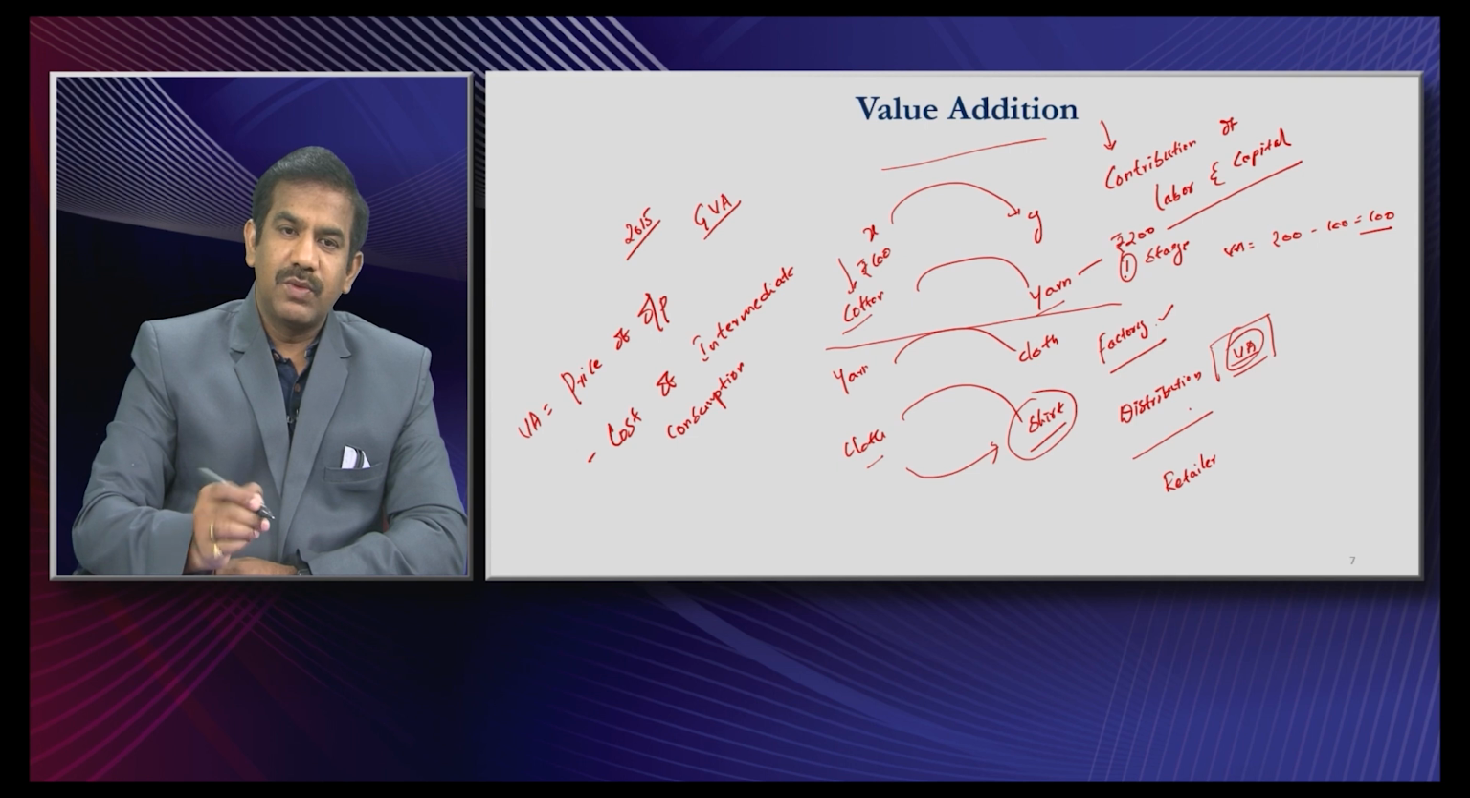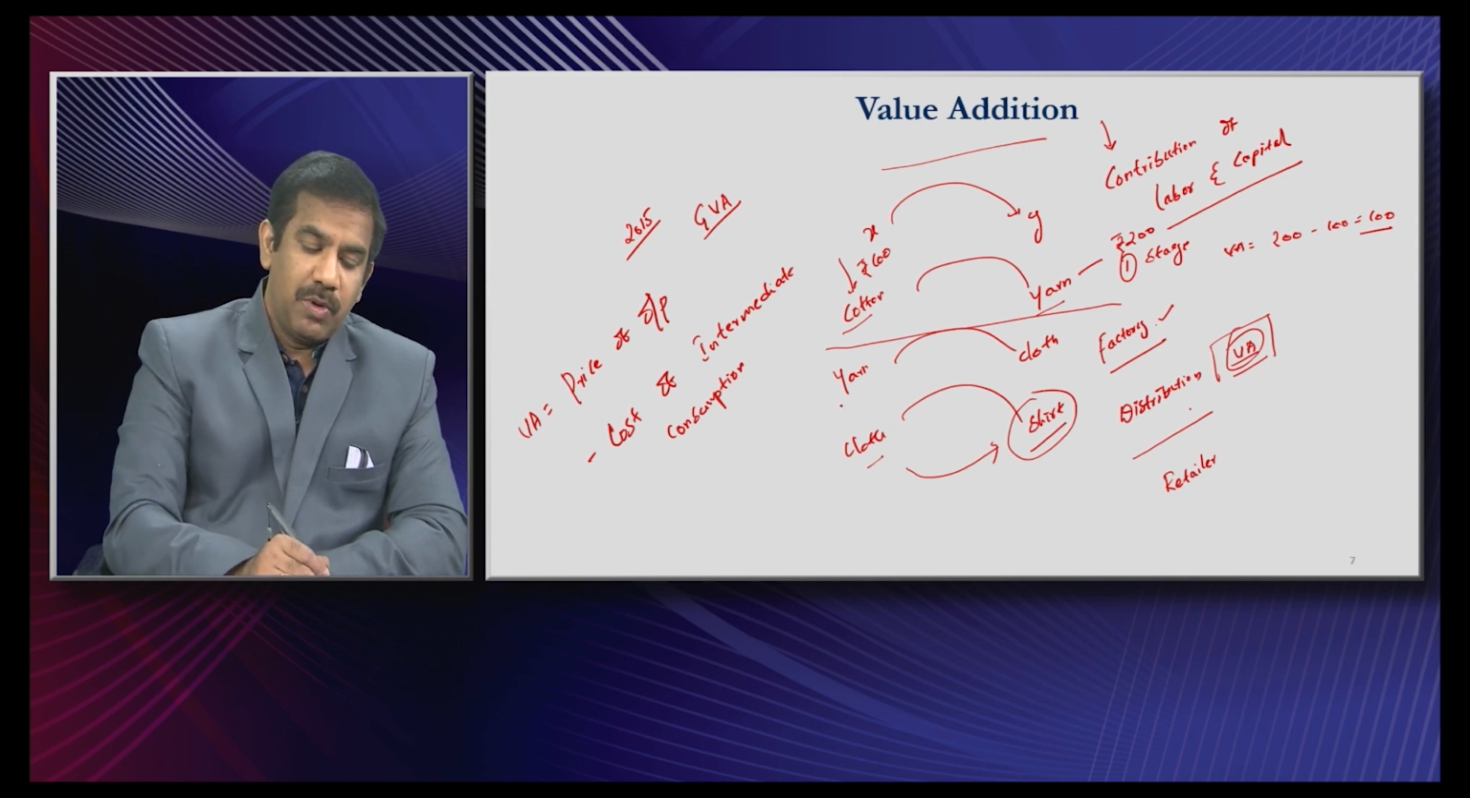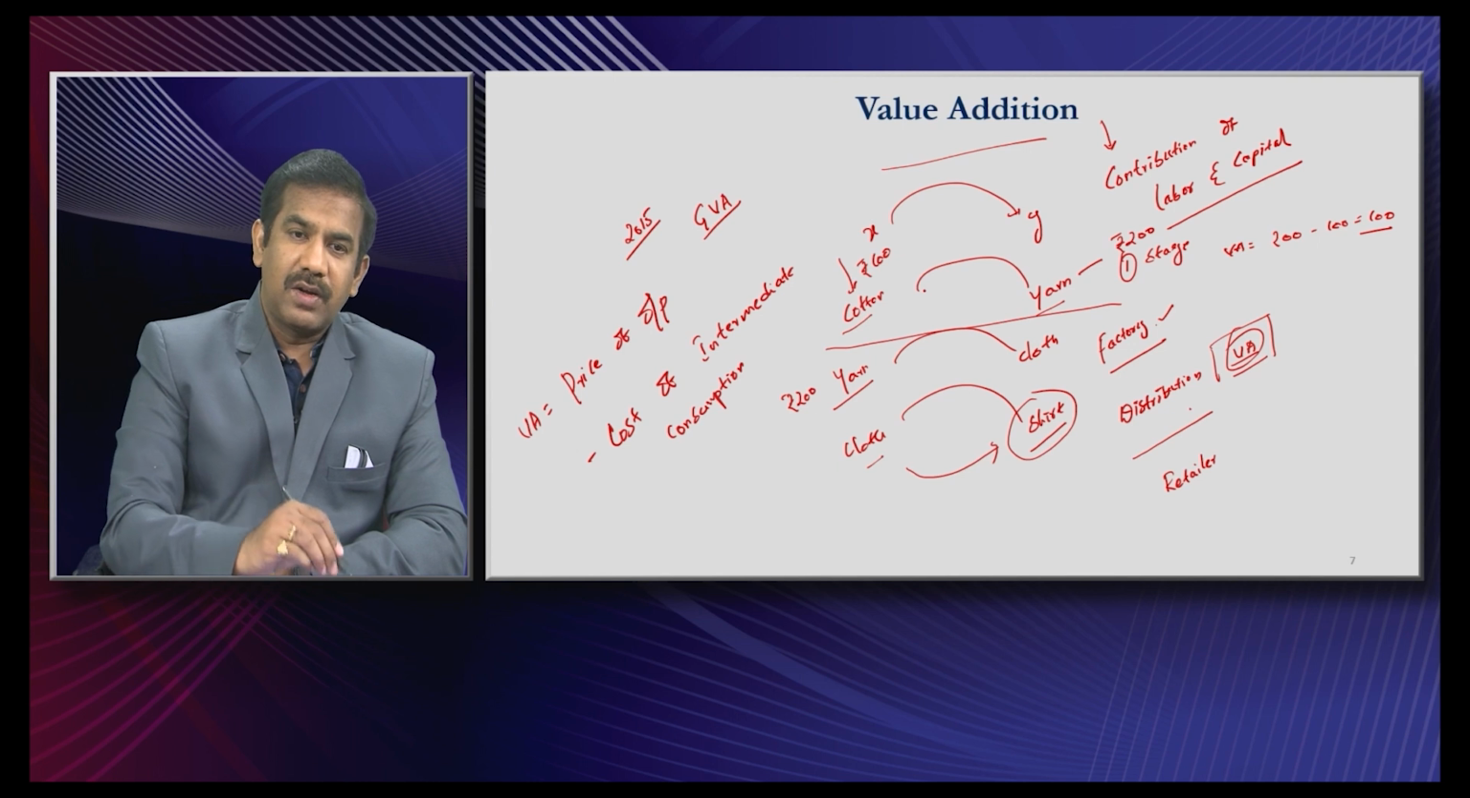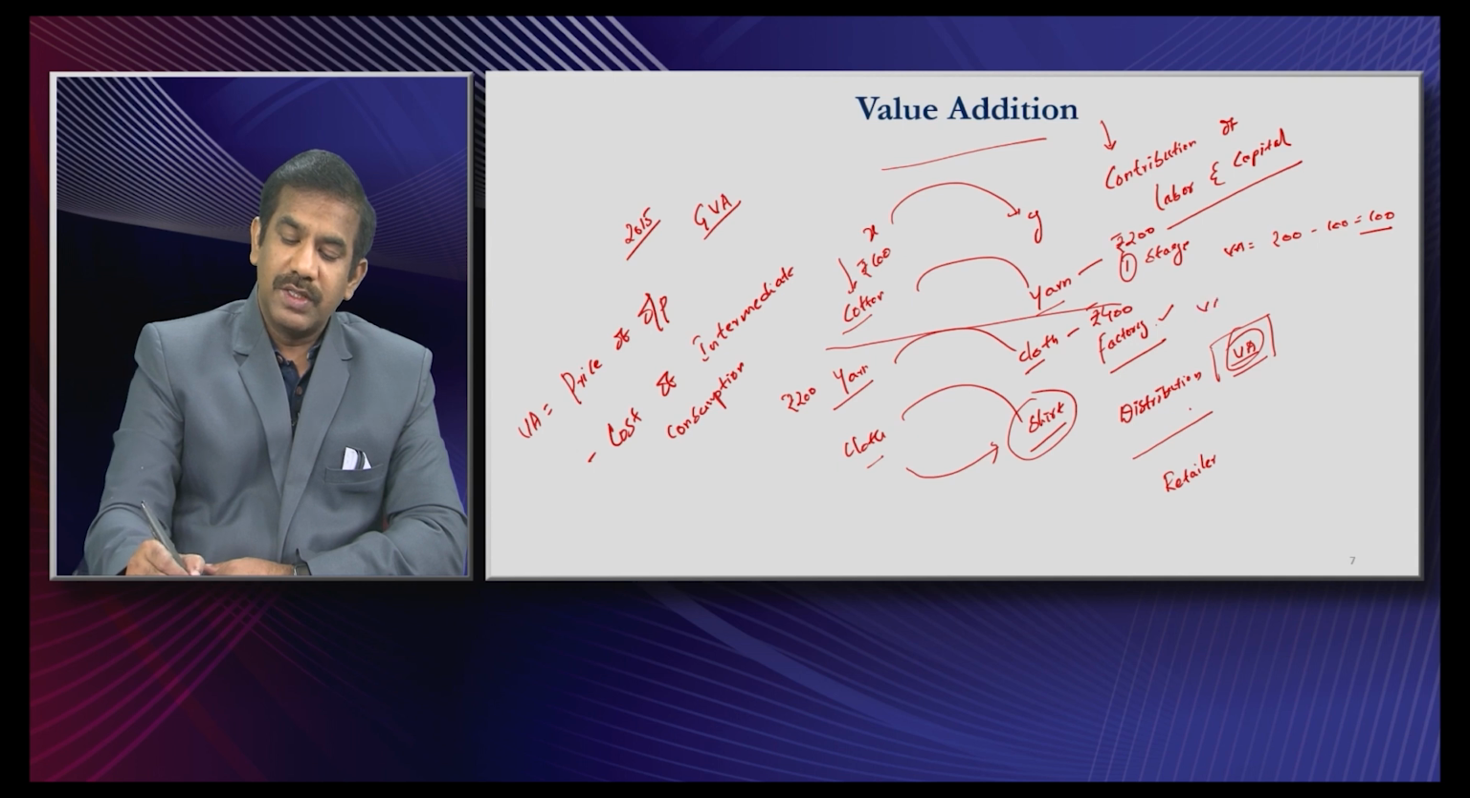In the second stage, what does the other company do? They purchase yarn at a price of ₹200 from this factory and transform the yarn into cloth, and imagine they sold this cloth at 400 rupees to the market. So what is the value addition in the second stage? It is 400, that is the output, minus the value of the previous input, that is 200. So what is the value addition? That is 200.